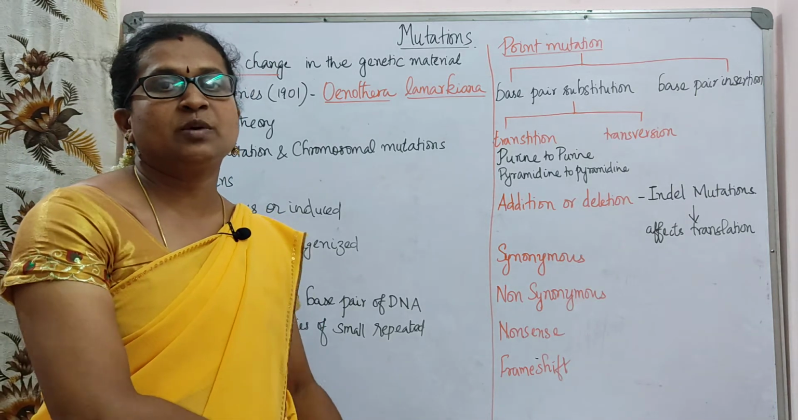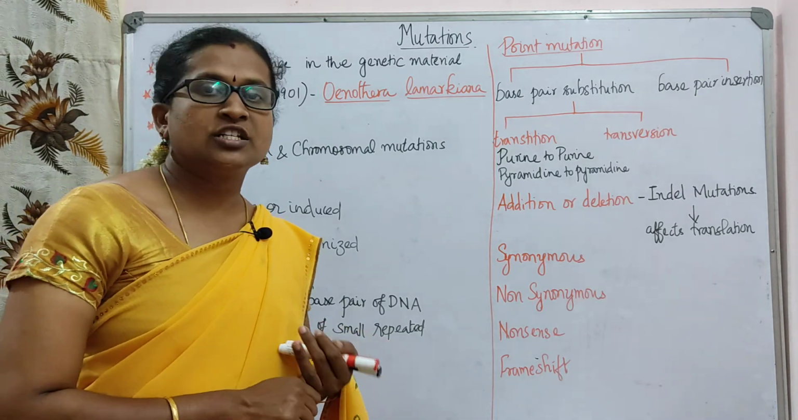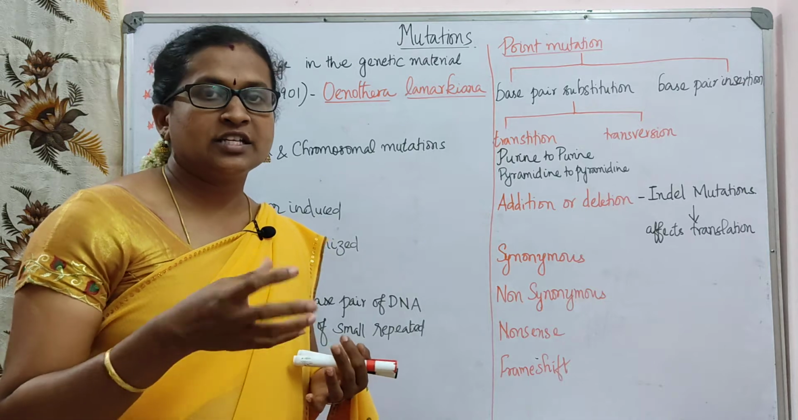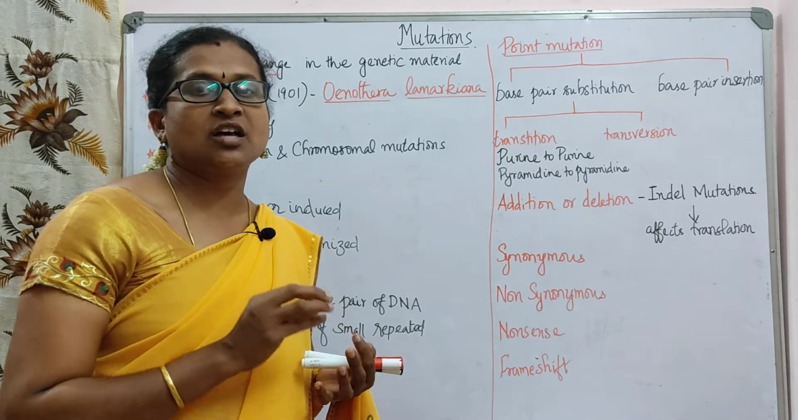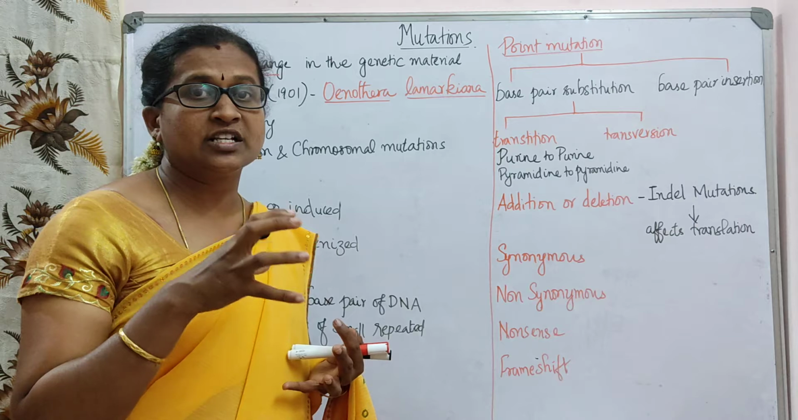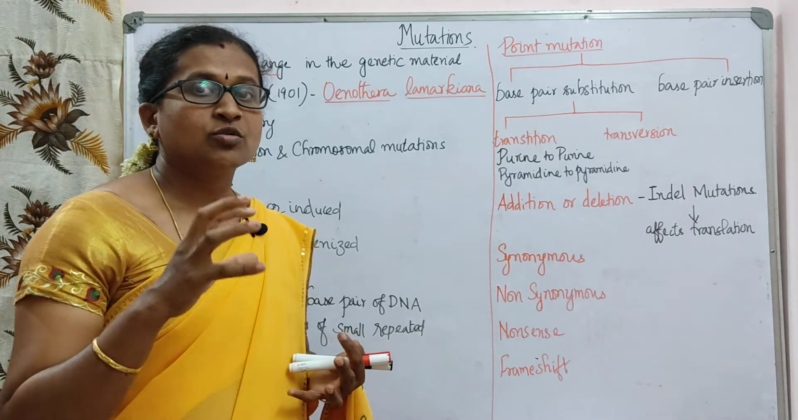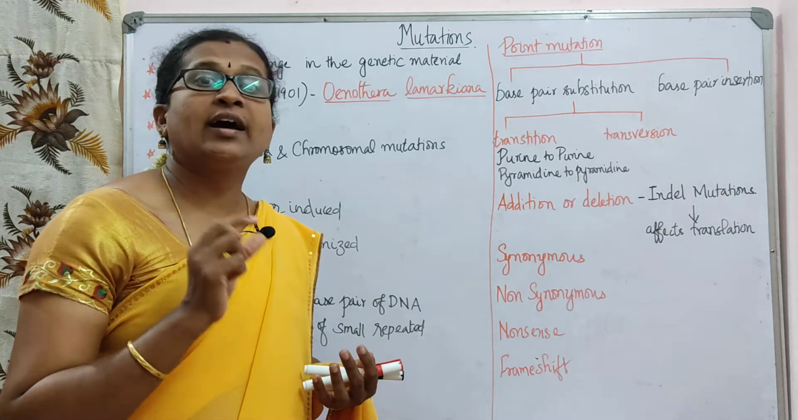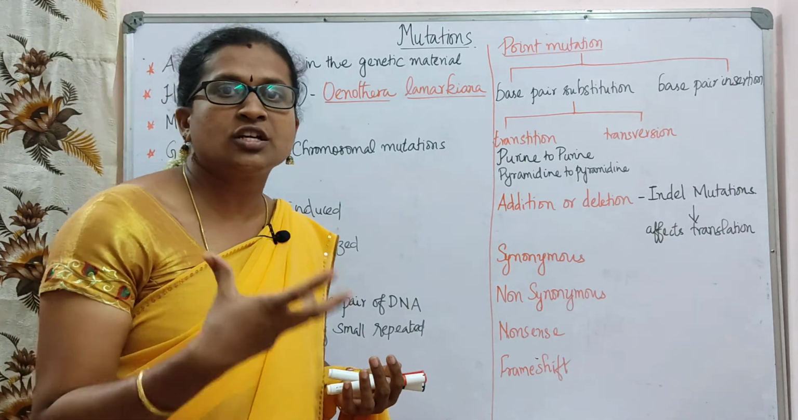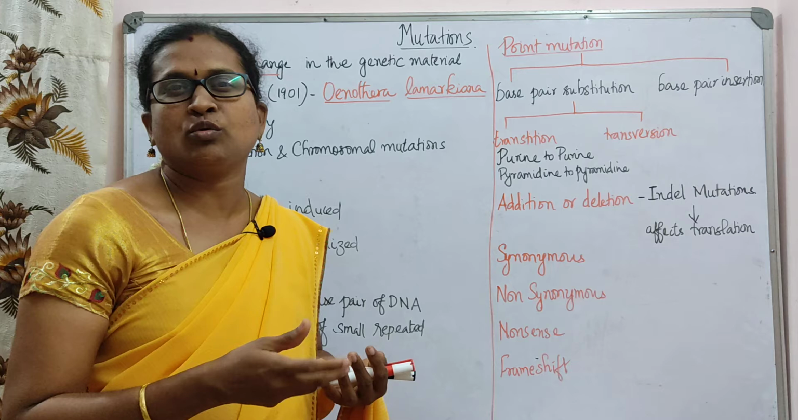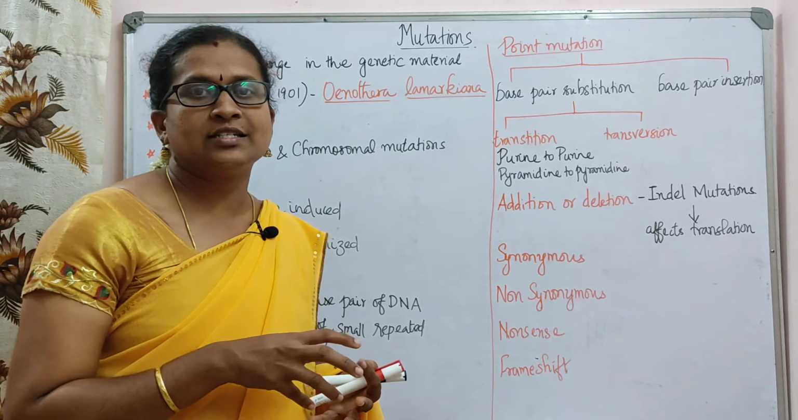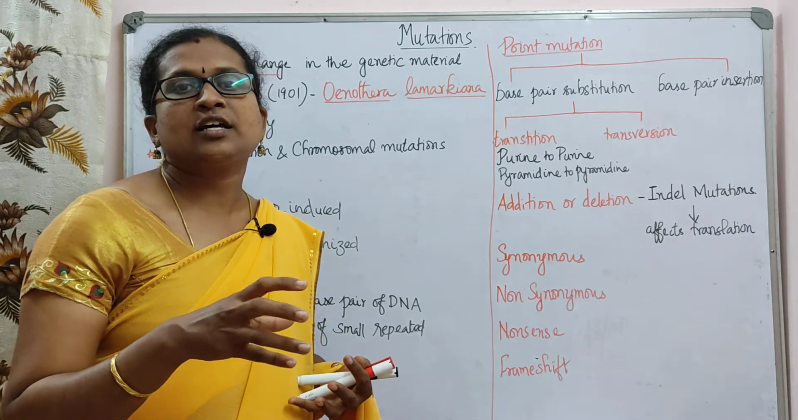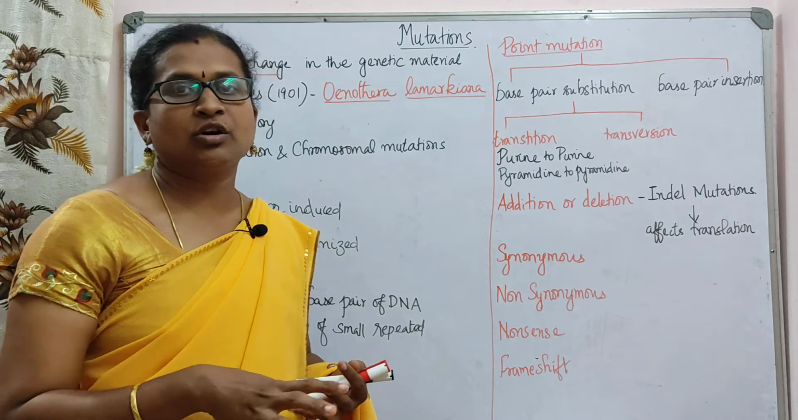So what is the genetic material? Our genetic material is DNA, inside which the genes are present. So everything is inside the chromosome, and on the chromosomes genes are present. Where there is a sudden change in the genetic material, whether in a chromosome or inside the genes, it is called a mutation, right?